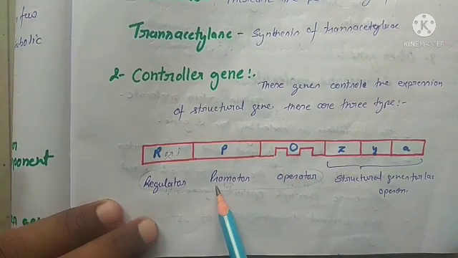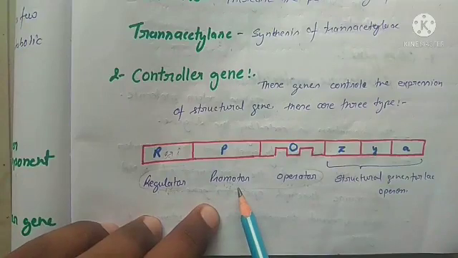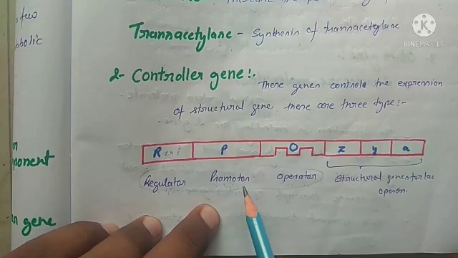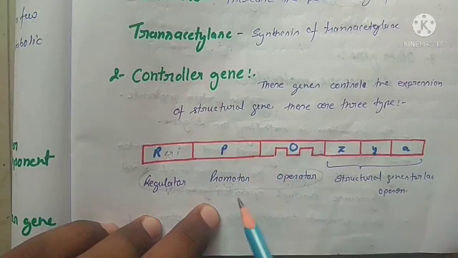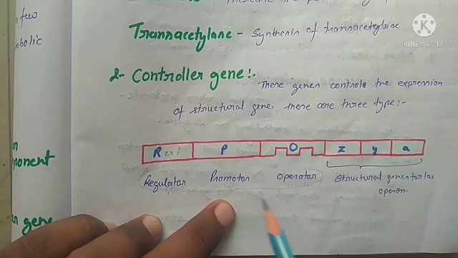So it provides the promoting signals to the RNA polymerase. This is the place where RNA polymerase is located, for the transcription of the structural gene.